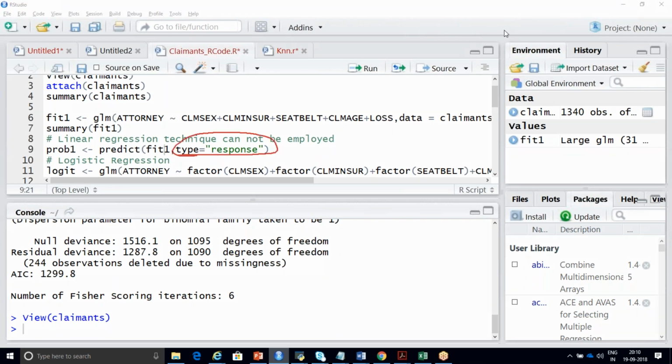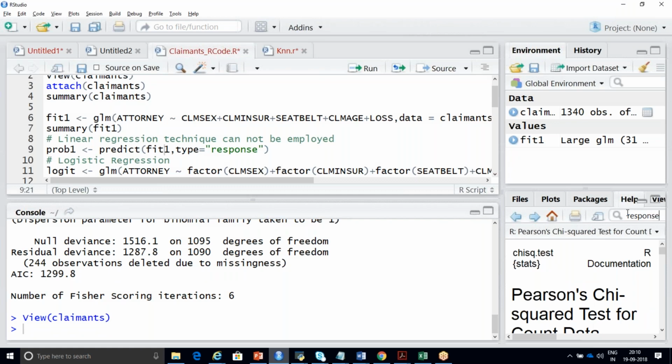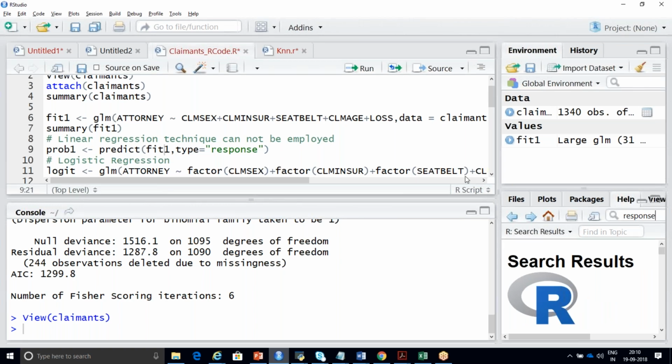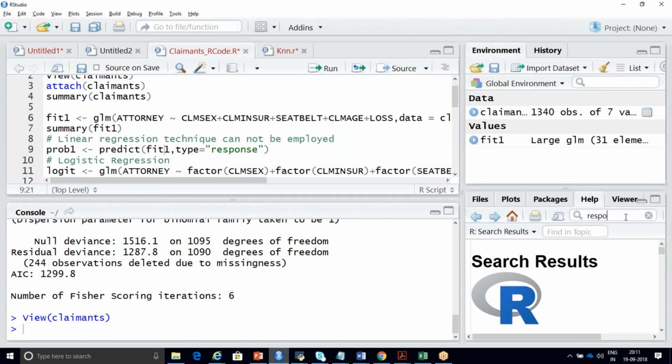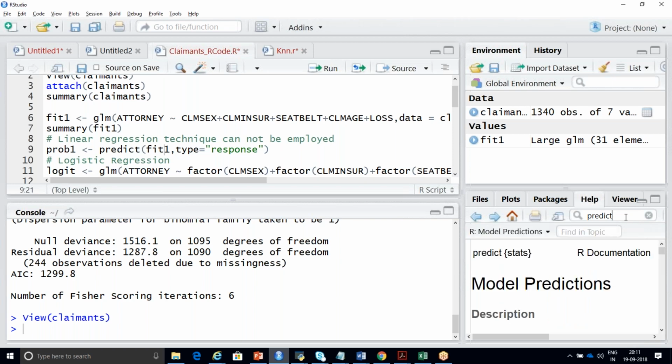You can go to the help section and see the response type, or go directly to the predict function documentation, model prediction.